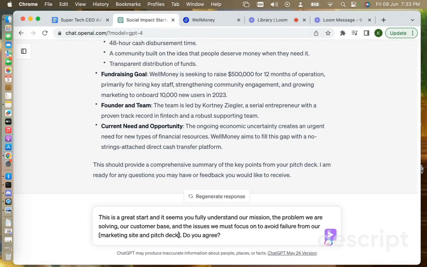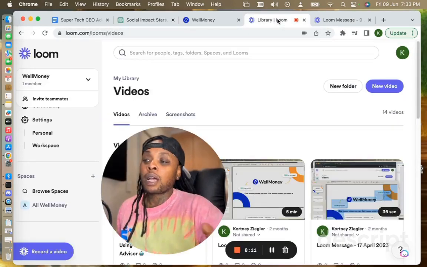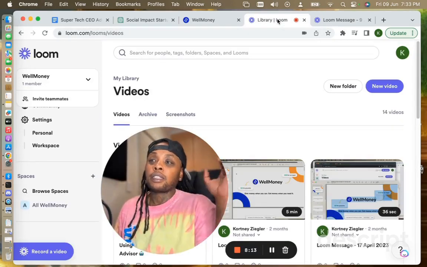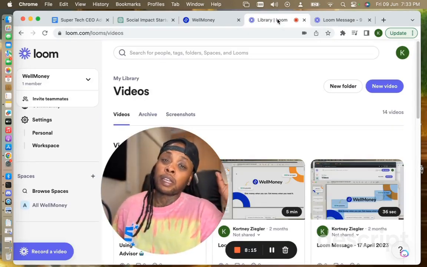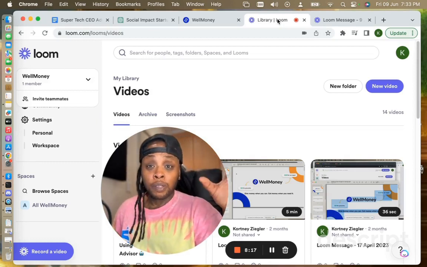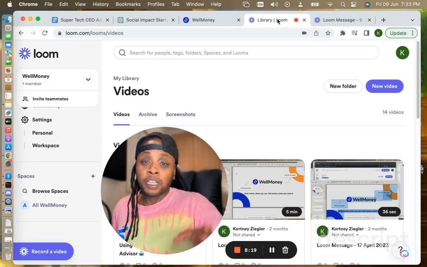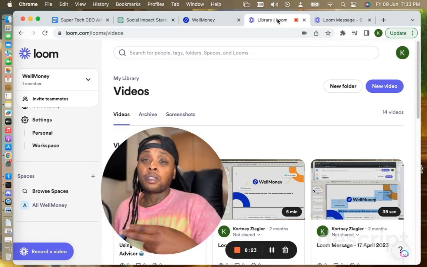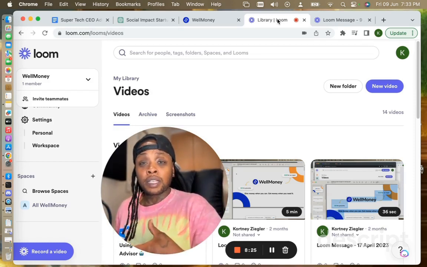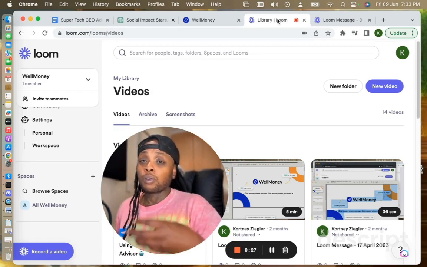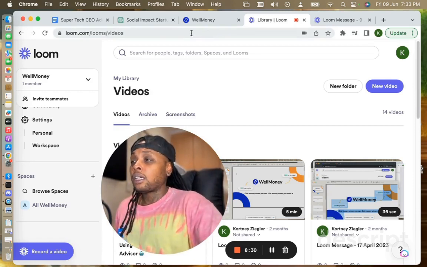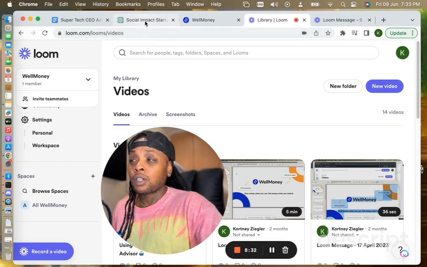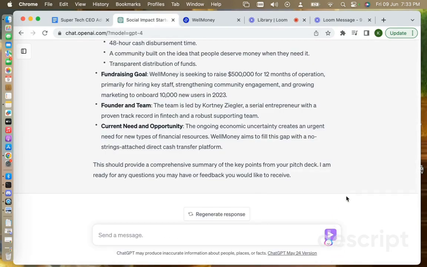Now we want to use this opportunity to again go back and make sure the AI fully understands all the data we've given it from the website and the pitch deck. We've given the two sources of data and ask it to simplify it so it understands our business model, our revenue, who we serve, things like that. We just want to make sure to ask it again if it's all clear for it.